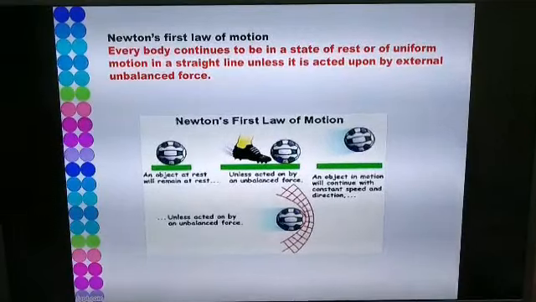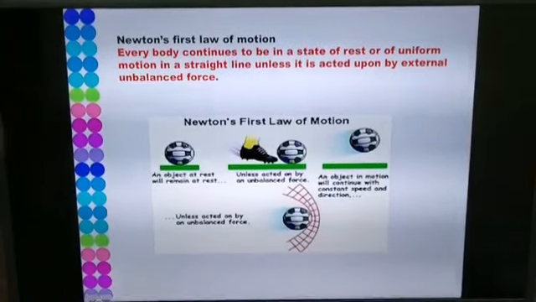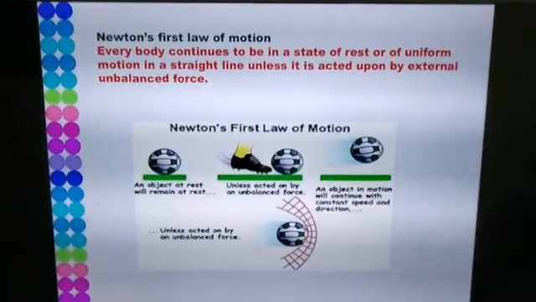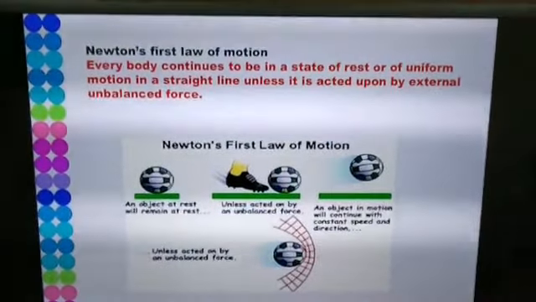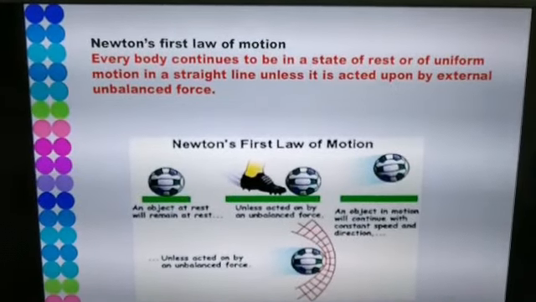We are going to begin with the next topic, Newton's laws of motion. On page number 1 in chapter 1, you can find this question under the tag "Can you recall?" State Newton's laws of motion.